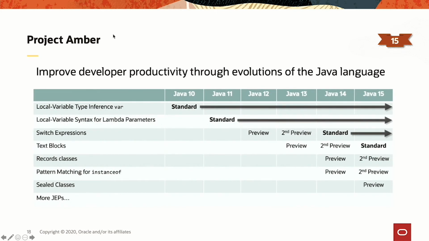The next one is a big one. That's Project Amber. The goal of Project Amber is to continuously improve developer productivity through evolution of the Java language. The first feature that we had from Project Amber was back in Java 10, local variable type inference, var. And then we had additional features. In 2020, we got quite a few. We have switch expressions, standard in 14. We have text blocks, standard in 15. Record classes, second preview in 15, pattern matching for instanceof, also second preview in 15, and finally sealed classes. So let's have a quick look at that.